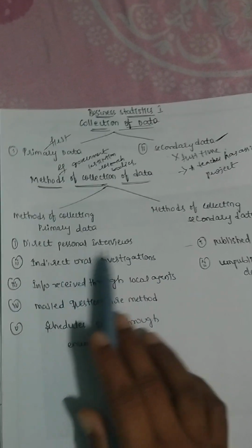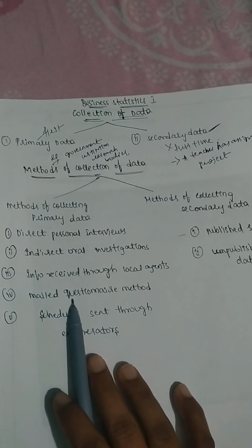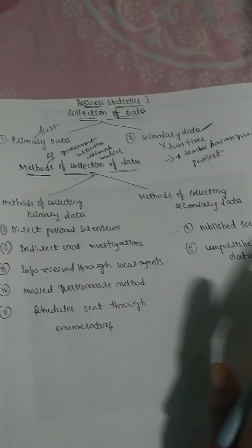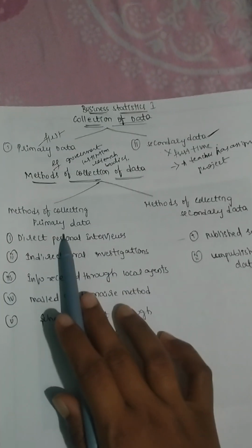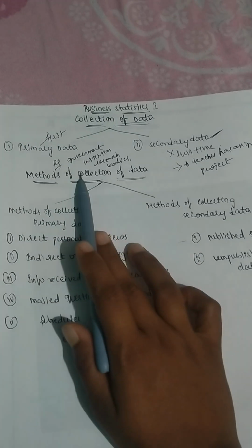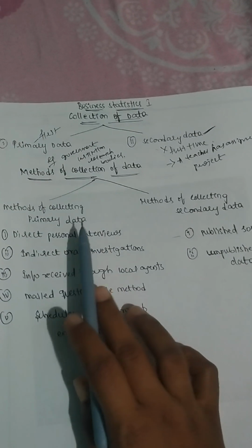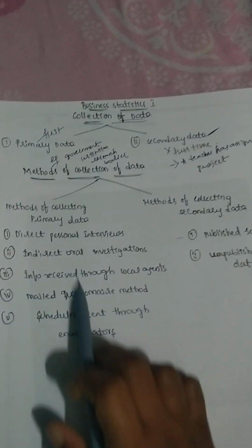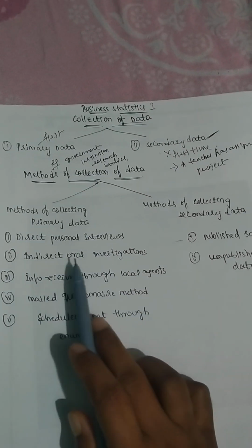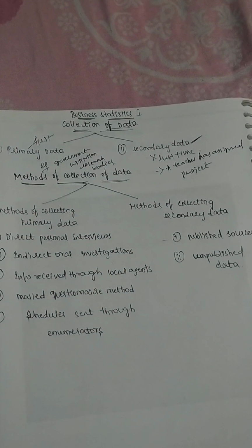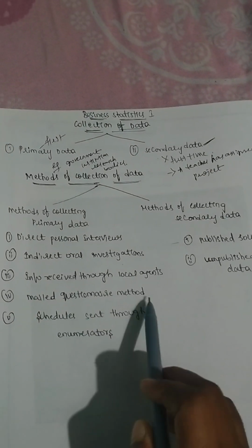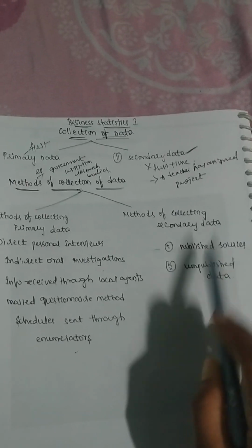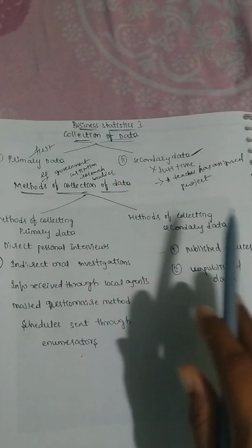Methods of collecting primary data have five different kinds of methods. It is very interesting. I will give examples, and you will understand very well. Primary data is the first-time collection of data and is original in character. The five methods are: direct personal interview, indirect oral investigation, information received through local agents, mailed questionnaire method, and schedules sent through enumerators. Methods of collecting secondary data are of two types: published sources and unpublished sources.